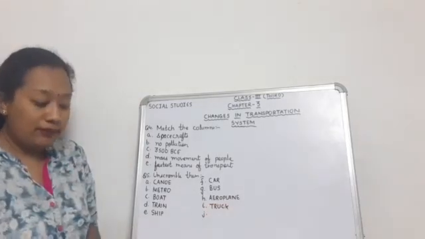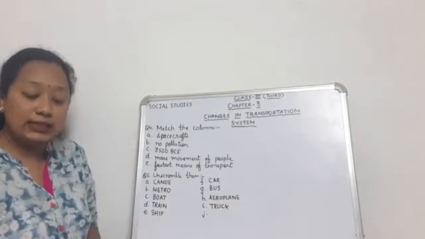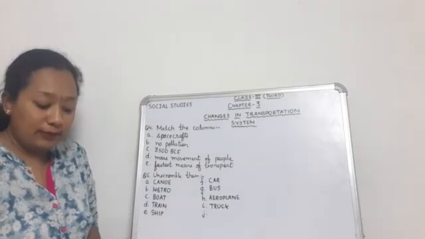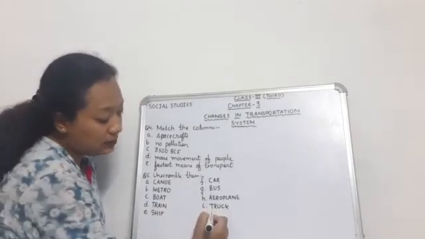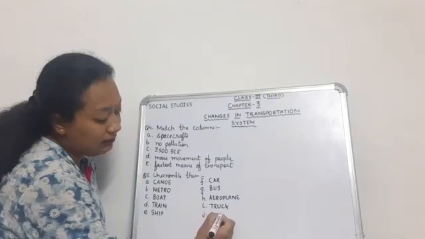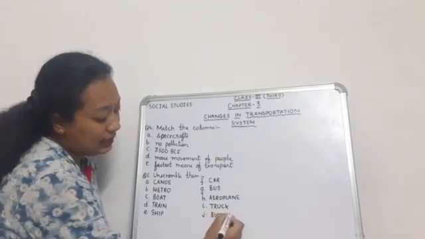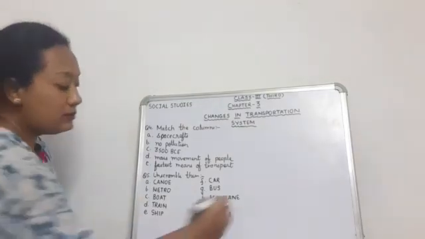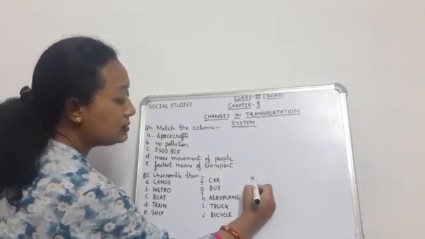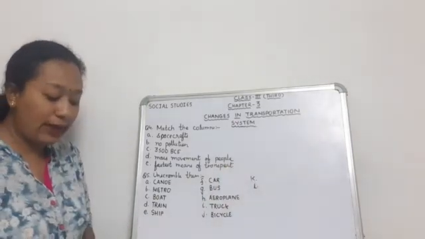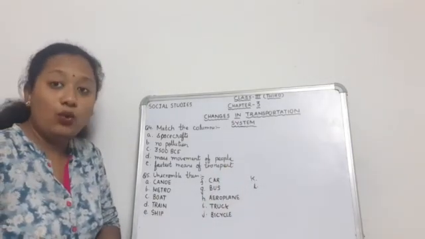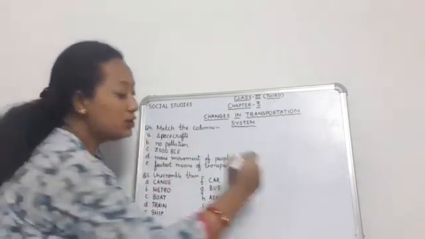TRUCK, truck. Then comes J, CLECYIB. This is bicycle. BICYCLE, bicycle. Then comes K and the last is L. K is TOMORABOT. This is motor boat.